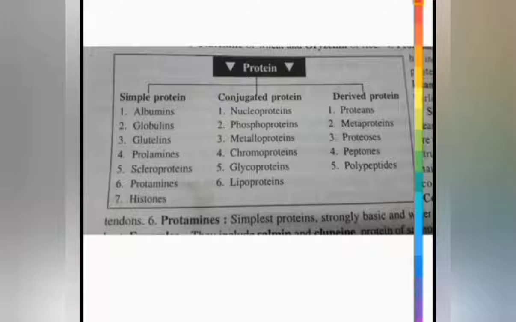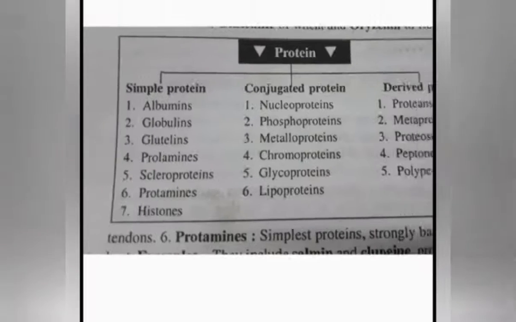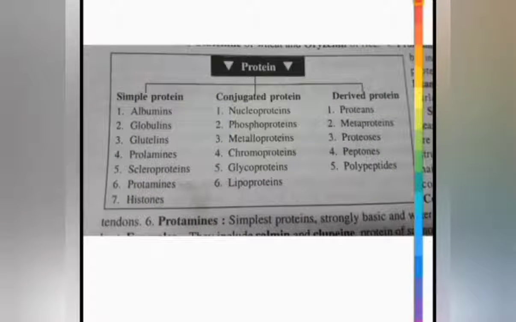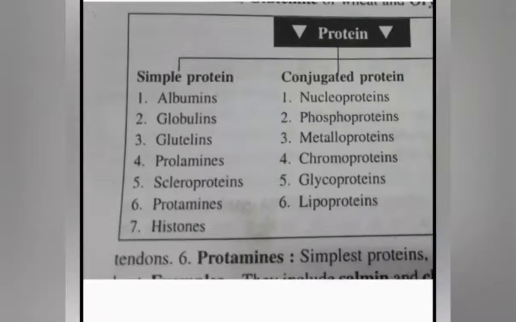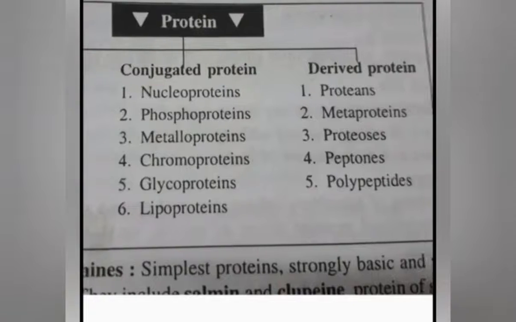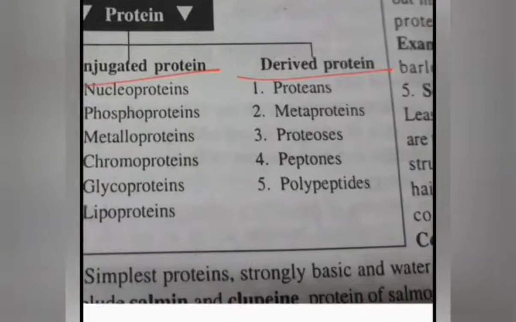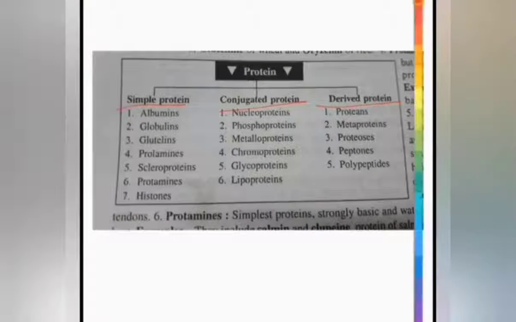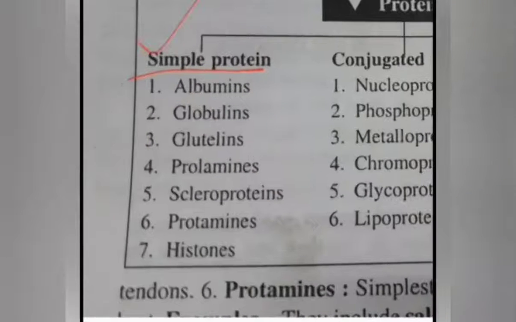Now here you can see a classification of proteins, and proteins can be broadly classified into three types: simple protein, conjugated protein and derived protein. Okay, now we will study about each of these types in detail, starting with the simple protein first.